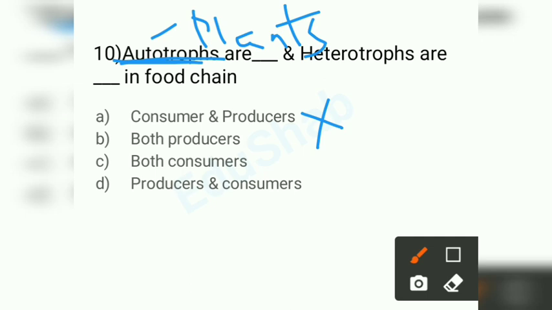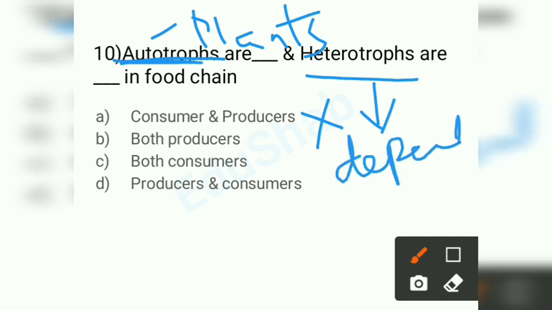Heterotrophs means dependent, like how we are dependent on our parents. They are dependent on plants, so they are consumers. Now look for the option with producer and consumer. Yes, I found it. Autotrophs are producers and heterotrophs are consumers, which are dependent on lower level organisms.